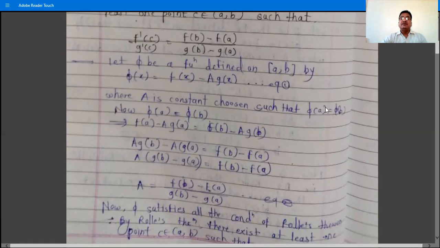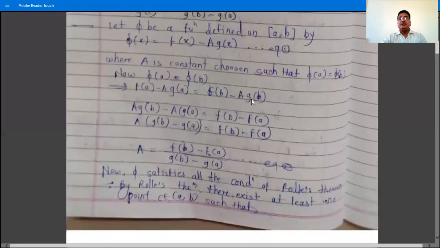And phi A equal to phi B gives, so what is phi A? Phi A is f of A minus A into g of A. That is, substitute x as A, so f of A minus capital A into g of A. This is the value of phi A. And phi B is what? Substitute x as B, so f of B minus A into g of B.